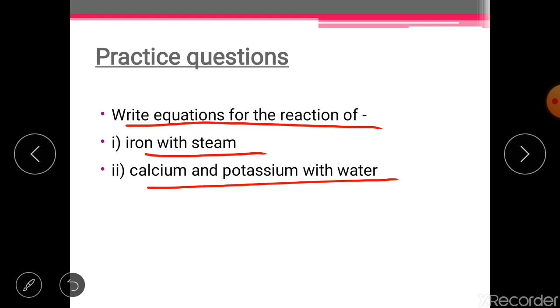The second question, which is not here but I am giving you, is: why does calcium start floating when it reacts with water? So you can write down why calcium starts floating when it reacts with water. These questions must be easy for all of you because you have studied all these things and you are aware of the facts.